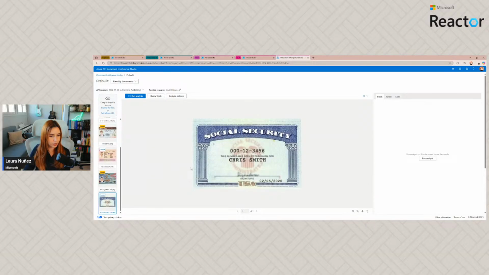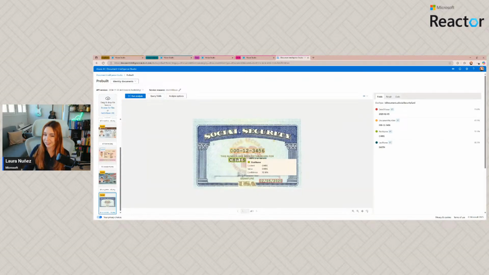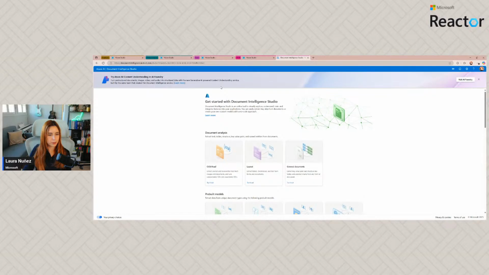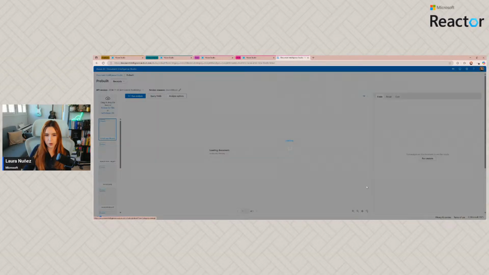What about this social security card? We can run an analysis on that. It looks different from the ID cards that we had before, right? But this is the first name, and this is the last name, and this is the document number, and this is the date of issue. What else can we do here? So let me show you. In document intelligence, we can also use it for receipts.